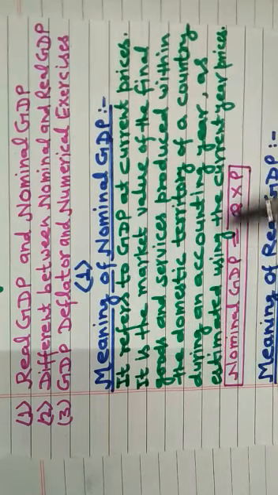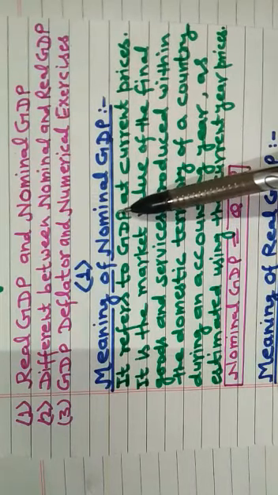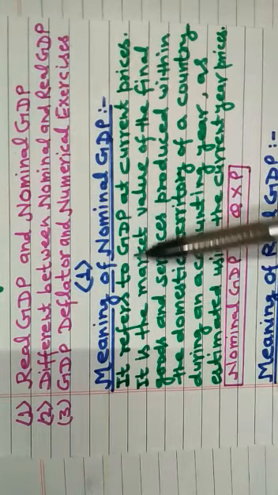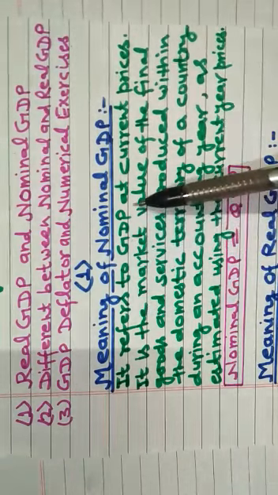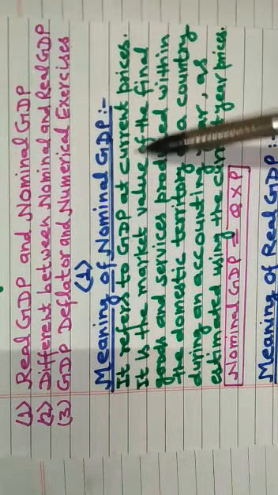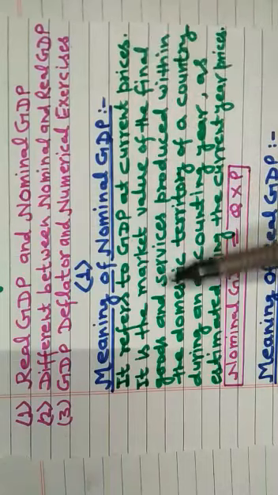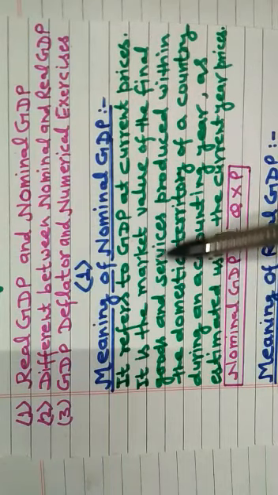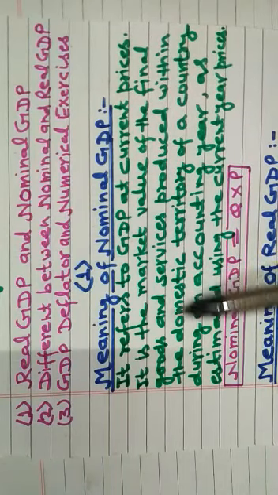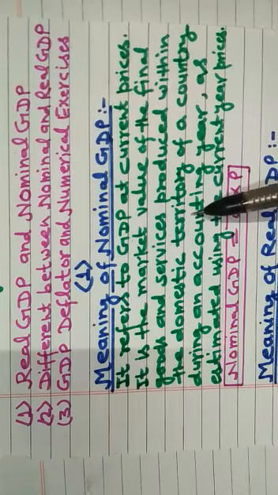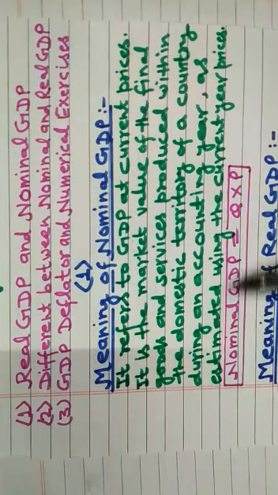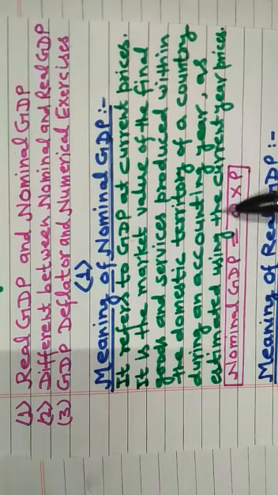So the main point of nominal GDP is that nominal GDP refers to GDP at current prices, and it is the market value of final goods and services produced within the domestic territory of a country during an accounting year as estimated using the current year prices.